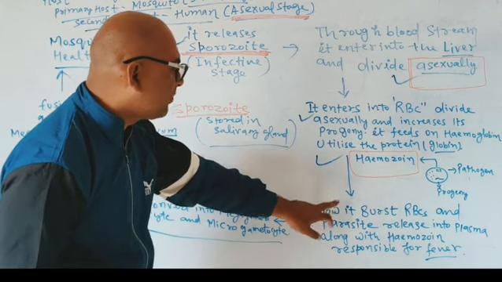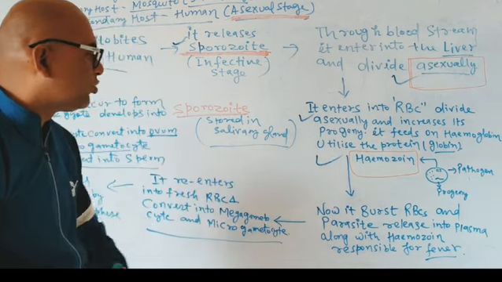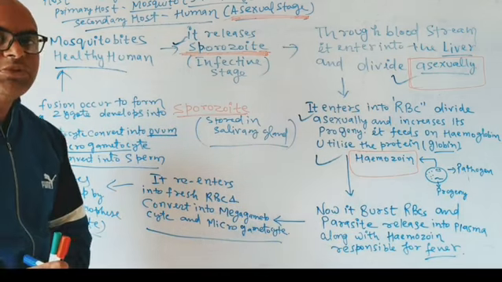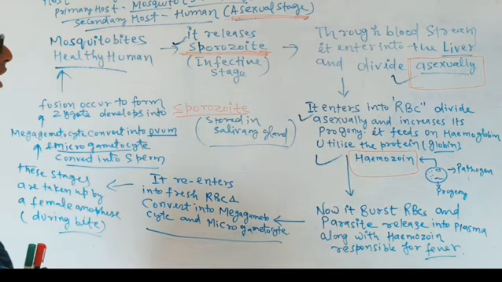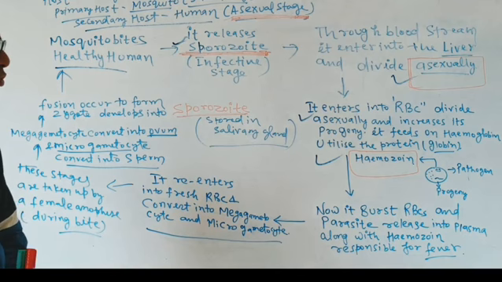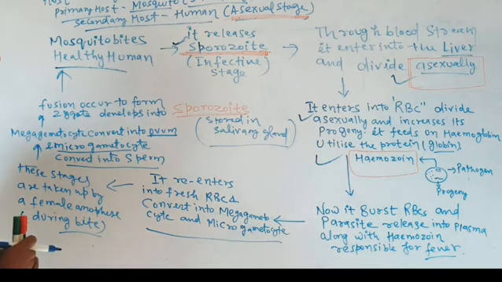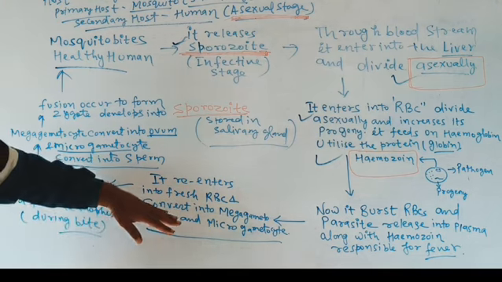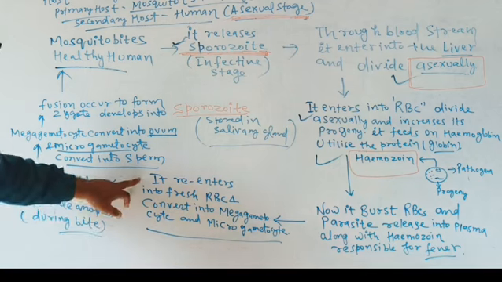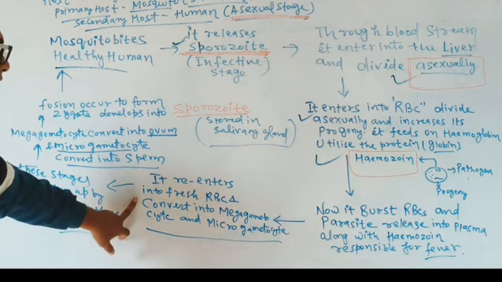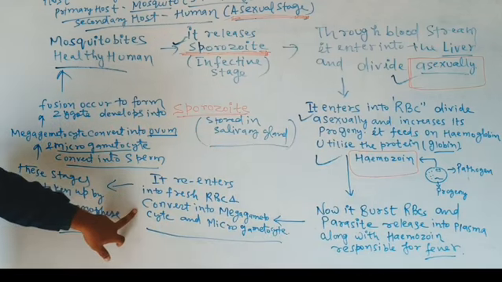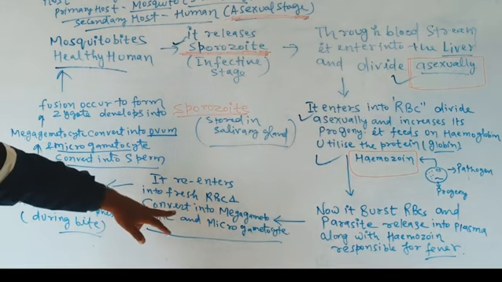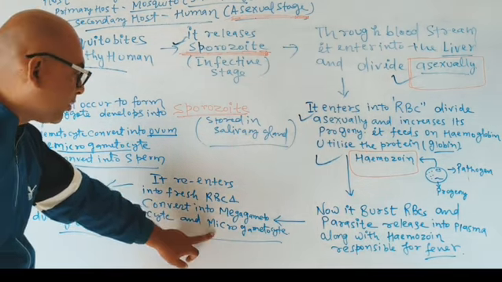After the RBC bursts, the parasite is released into the plasma along with Haemozoin, which is responsible for fever and chilling. The symptoms of malaria appear only after the release of Haemozoin, the toxic chemical. Then, after the bursting of the RBC, it enters into fresh RBC and converts into megagametocytes and microgametocytes. Friends, remember that it converts into megagametocytes and microgametocytes.